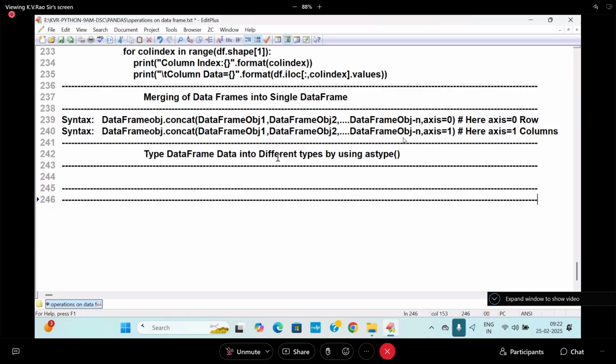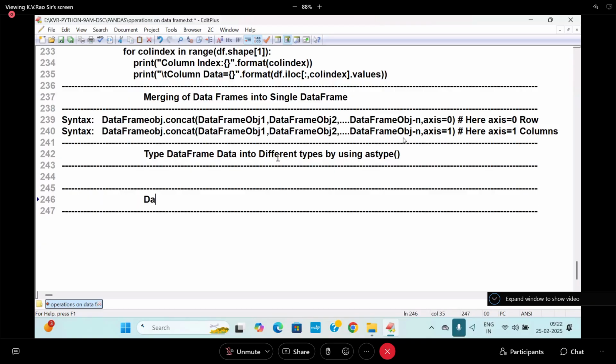The next one we talk about is the data frame groupby concept, by using the function named groupby. So the groupby function we are going to use.